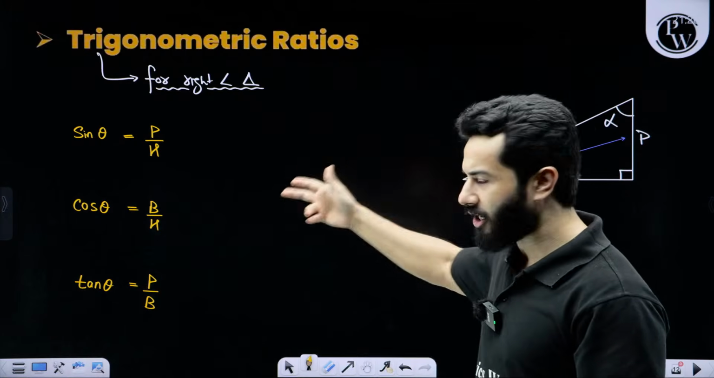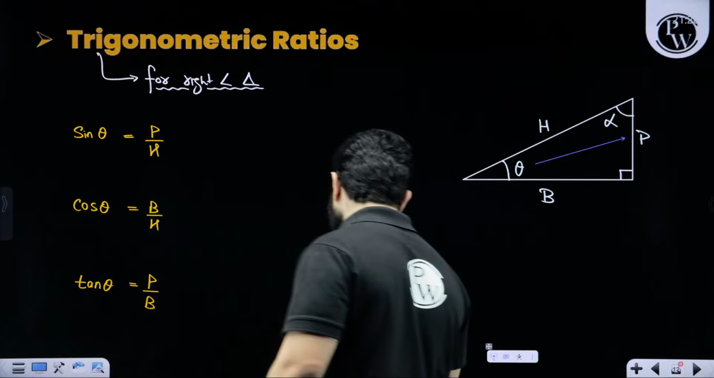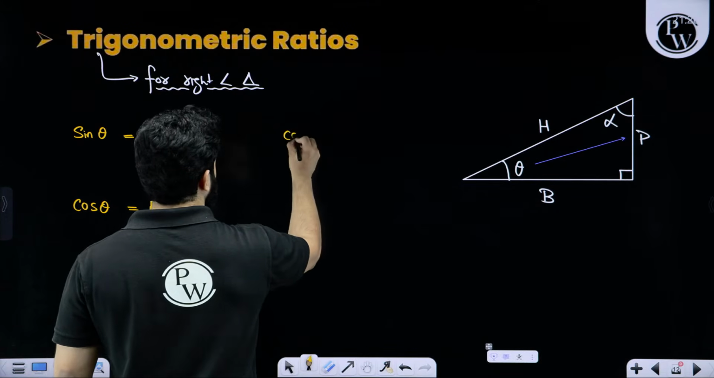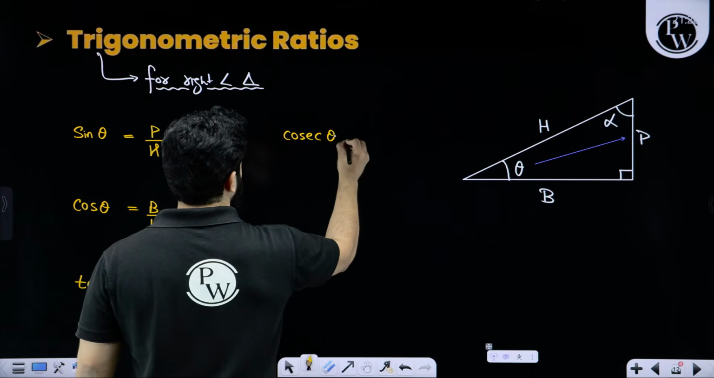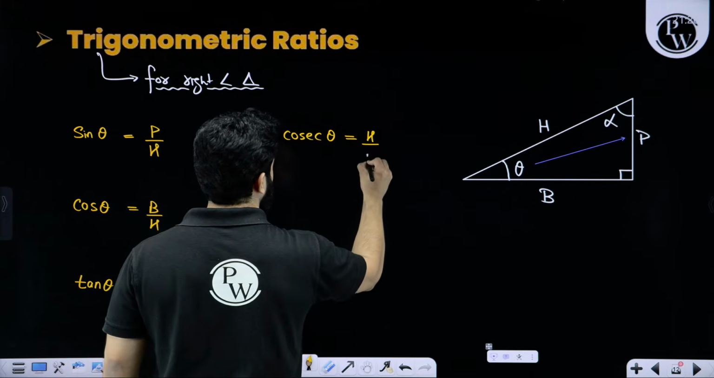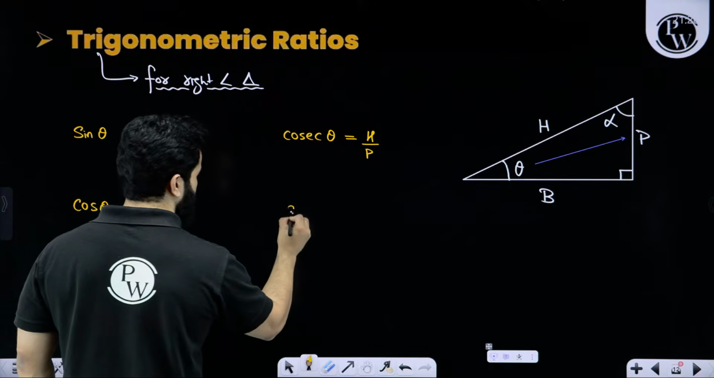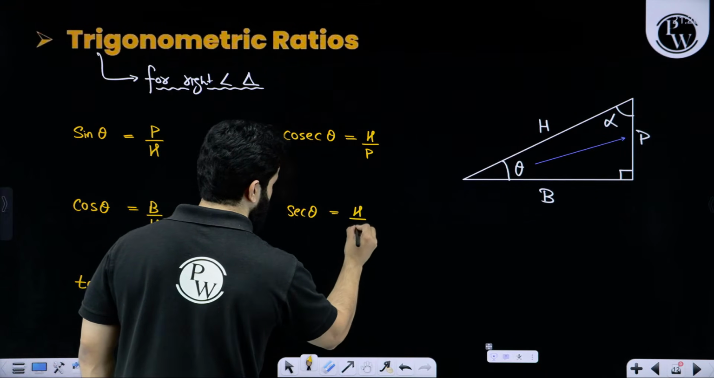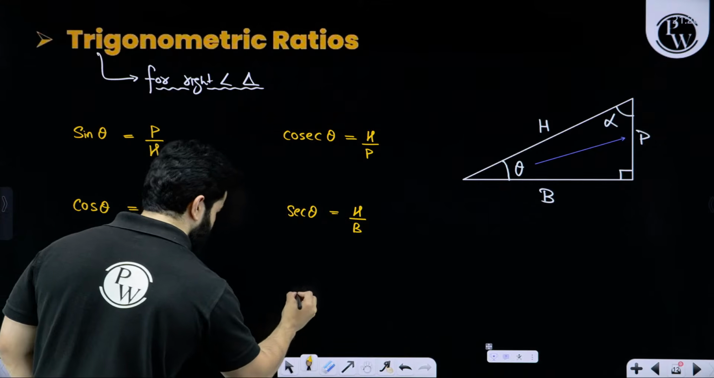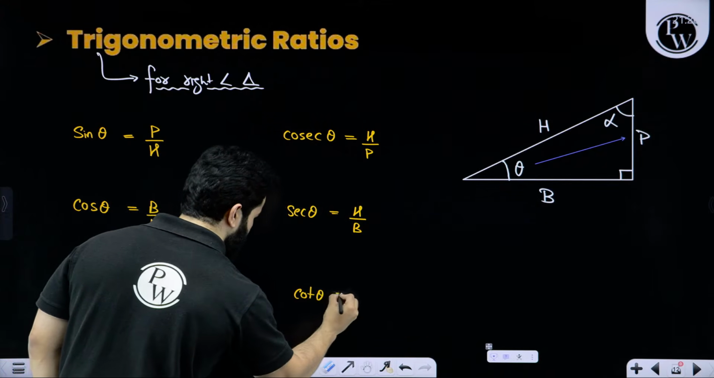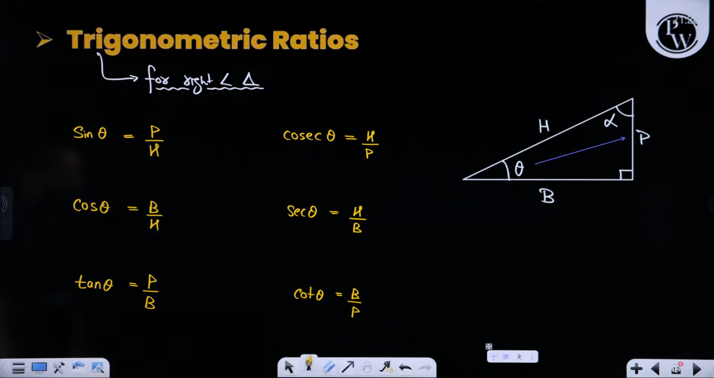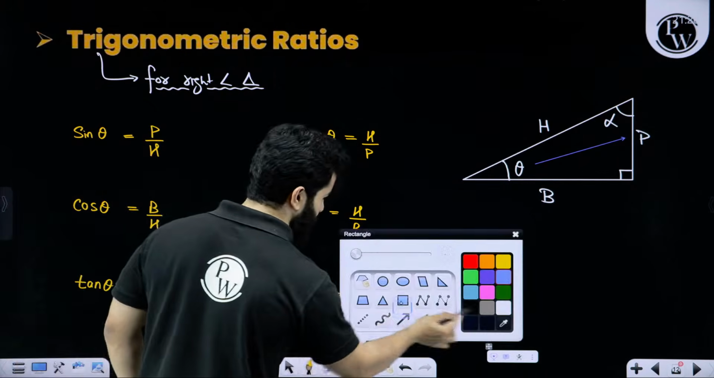That means sine theta, cos theta, tan theta and their reciprocals. For sine theta we can write cosec theta, which is hypotenuse upon perpendicular. For cos theta we can write sec theta, which is hypotenuse upon base. And for tan theta we can write cot theta, which is base upon perpendicular. Got it? Now, simple things, my dear friends.